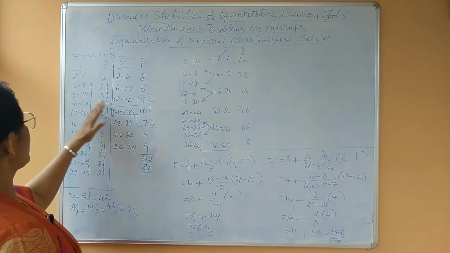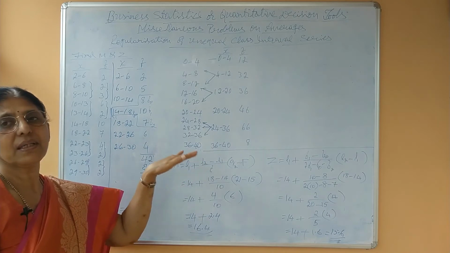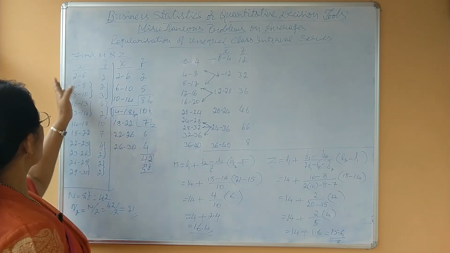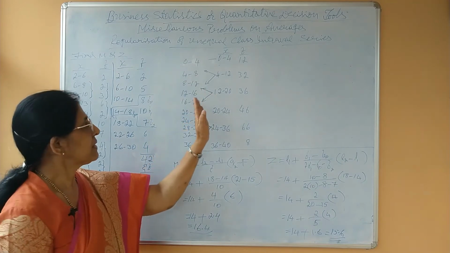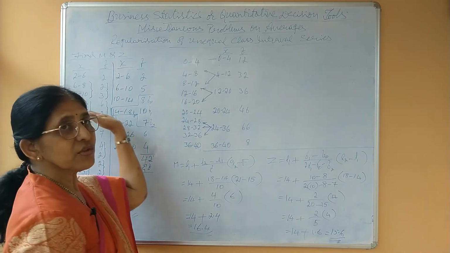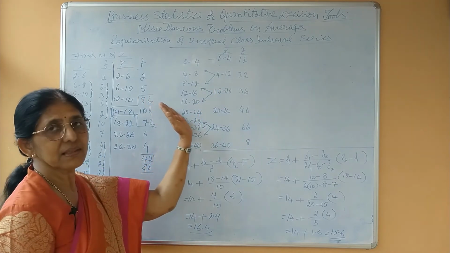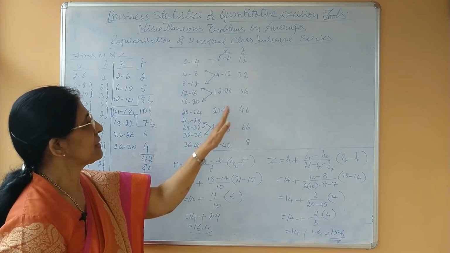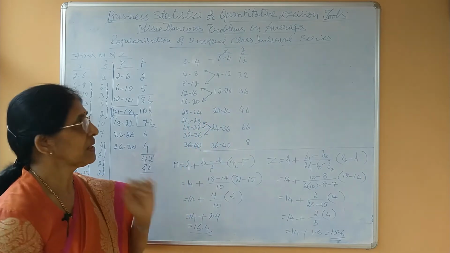Means here in the previous problem what we have done, we have combined the classes in order to regularize the class interval. That is also called integrating. Here we have splitted the given classes in order to regularize the class interval. This is called disintegrating. Okay, that's all.